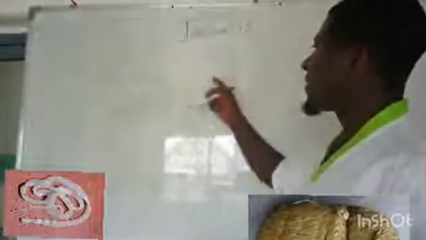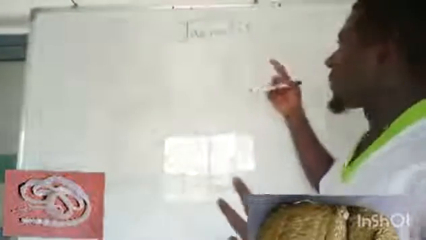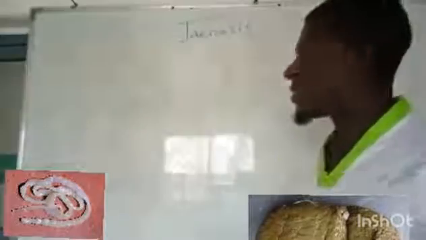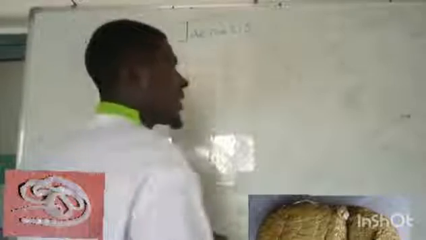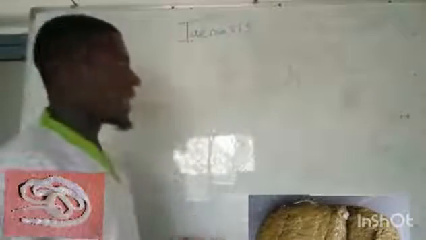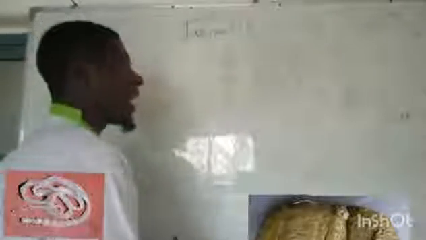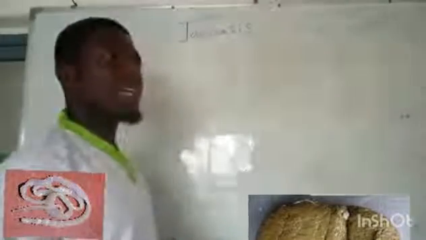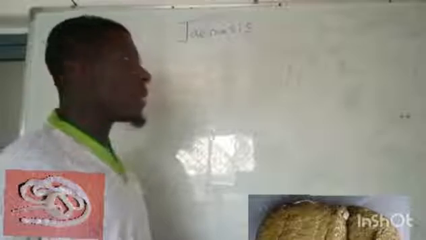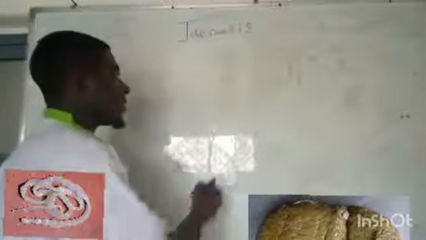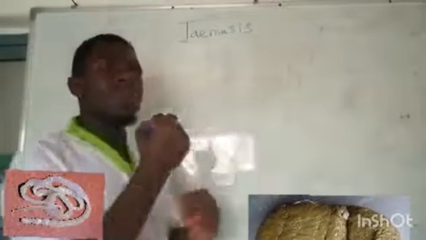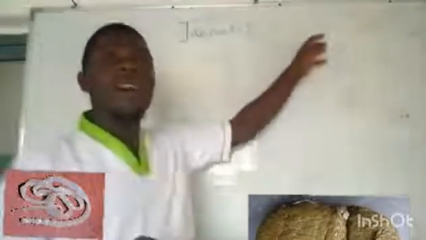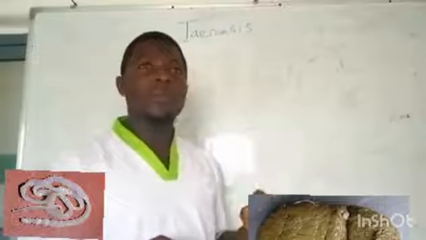Now we'll just briefly see the life cycle of the tapeworm as usual. Taeniasis is caused by tapeworm, as we earlier said, and that tapeworm is transmitted by either the cow or the pig. For example, in the muscles of the cow or the muscles of the pig, we have the cyst of the tapeworm.